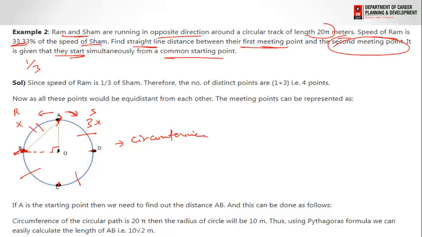Now 20 pi is the distance, that is the circumference, which equals 2 pi r, that is 20 pi. If 2 pi r is 20 pi, then pi and pi cancel, 2r equals 20, so r equals 10. That means OA is 10 and OB is 10. For both cases we can calculate the shortest distance, that is the value of the hypotenuse. So by using the Pythagoras theorem we get the distance, that is 10 root 2 for this question.